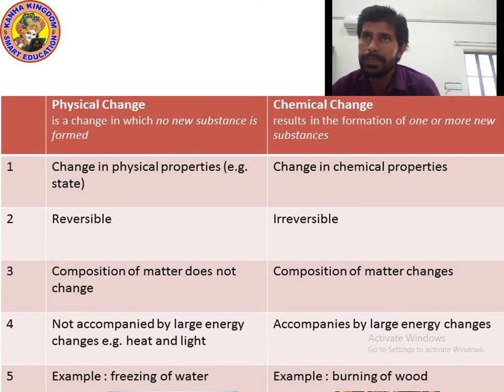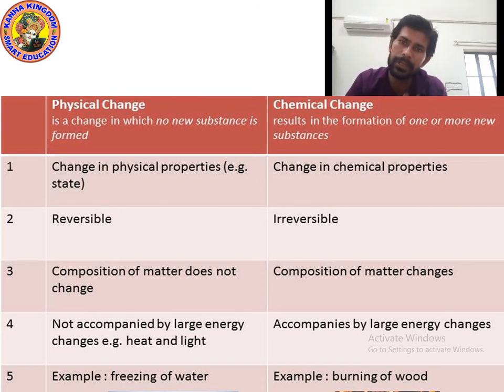So kids, you can see physical changes are changes in physical properties. Chemical changes are changes in chemical properties. Physical changes are reversible changes. Chemical changes are irreversible changes. In physical changes, composition of matter does not change, and in chemical changes, composition of matter changes. Physical changes are not accompanied by large energy change. Chemical changes are accompanied by large energy. Example: freezing of water, burning of wood. Both are examples of physical change and chemical change respectively.